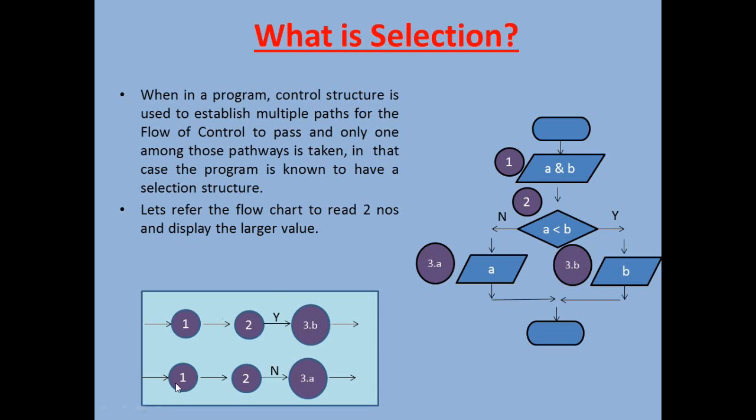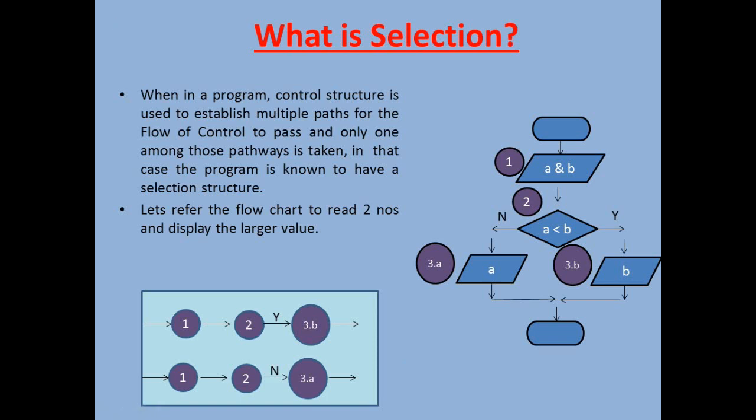Here you can see 1, 2, and if it is no, it goes to 3A. So this is how we can see a selection structure. You will always find that multiple pathways are going to be there, but only one of the pathways will get executed.